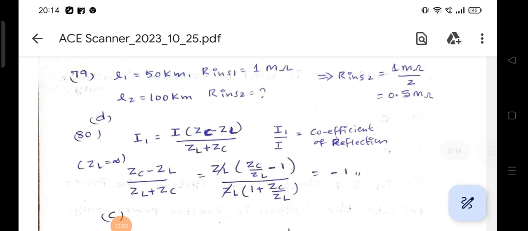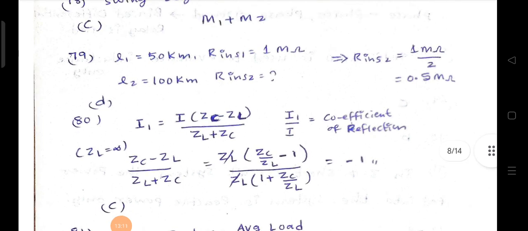Now see here in the problem what is given: load is open-ended. Open-ended means open circuited. Under open circuit condition, the load offers infinite impedance. That means substitute ZL is equal to infinity. Directly you cannot substitute infinity here. First you take ZL common in numerator and denominator. ZL and ZL will be cancelled. You will get ZC by ZL minus 1 divided by 1 plus ZC by ZL.